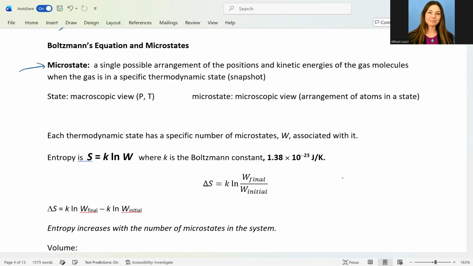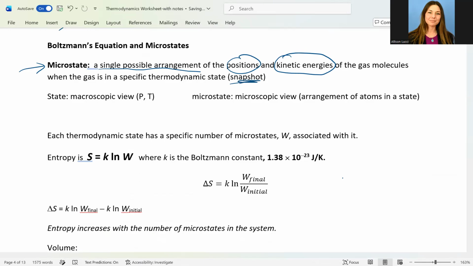So let's define what a microstate is. As I briefly defined above, it is a single possible arrangement of all the positions, and also, I did not mention, all the kinetic energies of gas molecules at a certain time. We can refer to that as a snapshot.